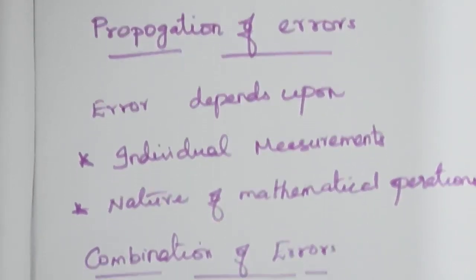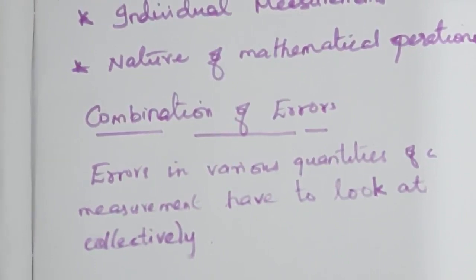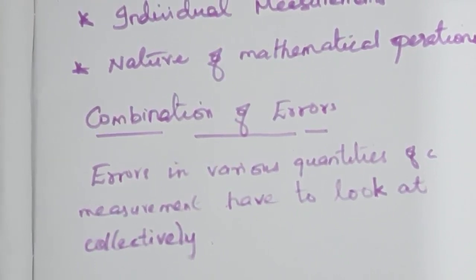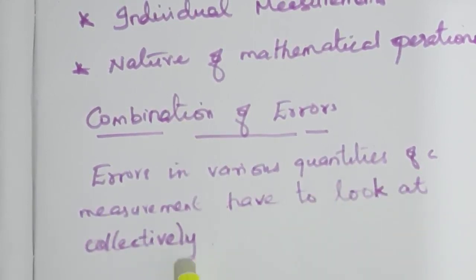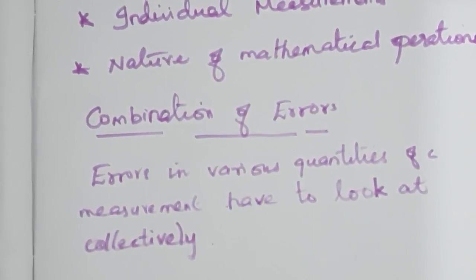Propagation of error means combination of errors. Errors in the various quantities of a measurement have to be looked at collectively, then we should combine the errors. While we go through the various possibilities of combination of errors, you can understand more.